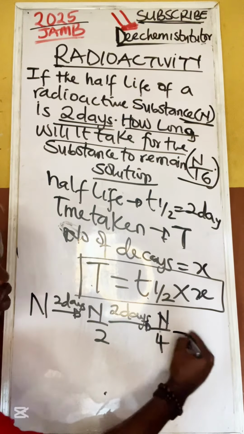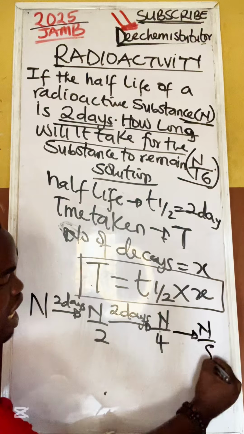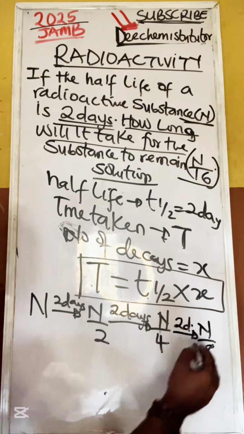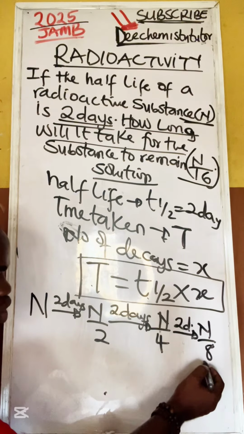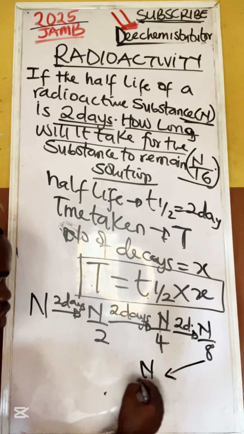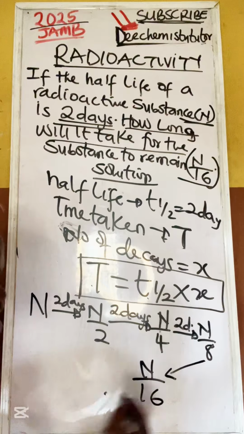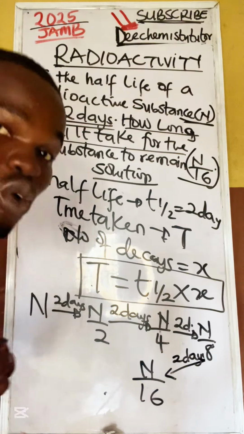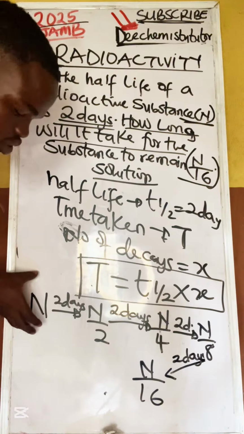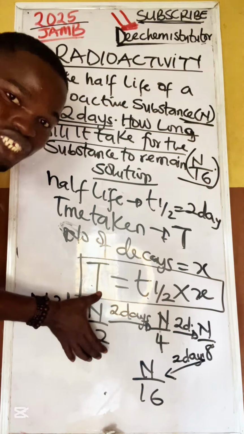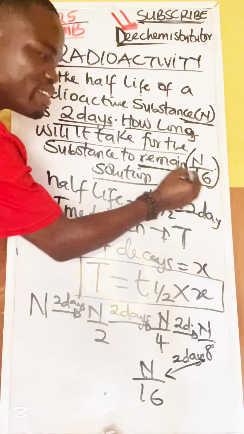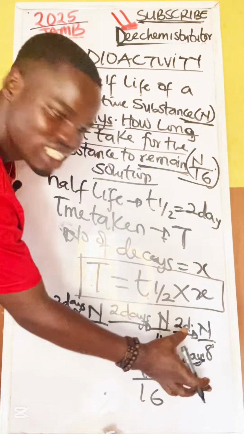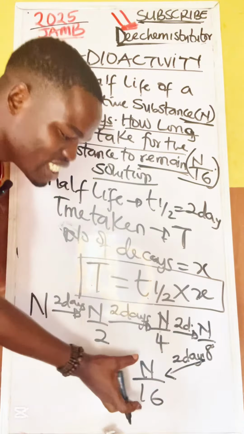This N over 4 would have become N over 8, after 2 days. N over 8 would have become N over 16, after 2 days. Now look at it. This is what people don't understand. This is the original mass. This is what is left, what is remaining. After 2 days, this is what is remaining. After another 2 days, this is what is remaining.